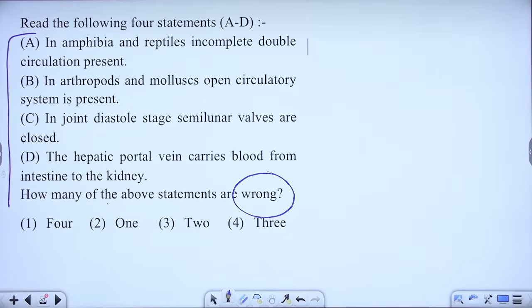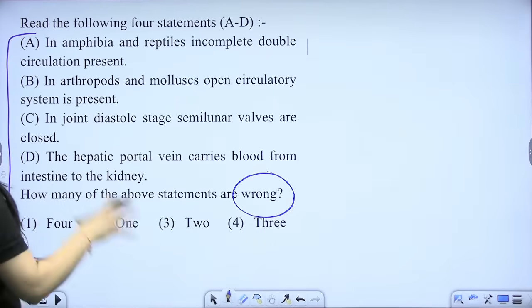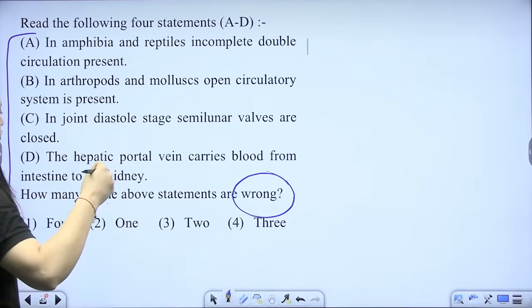Wrong statements. Quick. Do read that. So statement-based questions look lengthy, but they are easy to do. Yes. So they are saying the hepatic portal vein carries the blood from intestine to the kidney.